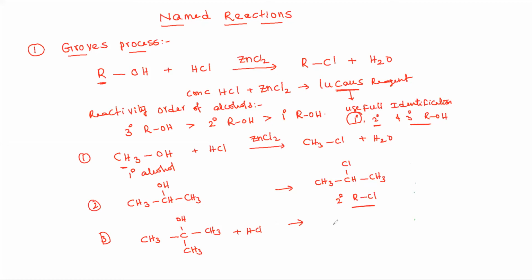The third reaction reacts very fast and produces tertiary butyl chloride, a tertiary alkyl chloride. Among these, the third is faster than the second and then the first. That's why this HCl and ZnCl2 mixture is known as Lucas reagent. It is useful for the identification of primary, secondary and tertiary alcohols.